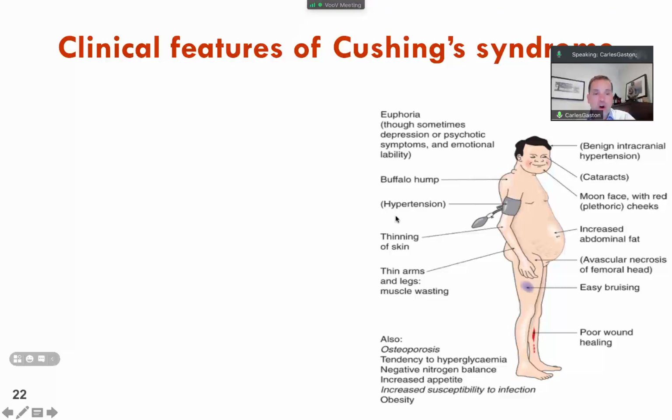There is also this deposition of fat in the belly. It's also very important to note that it can have psychological effects like euphoria and sometimes depression or psychotic symptoms. A picture of a patient: for example, deposition of fat in Cushing's syndrome in the belly, and then after